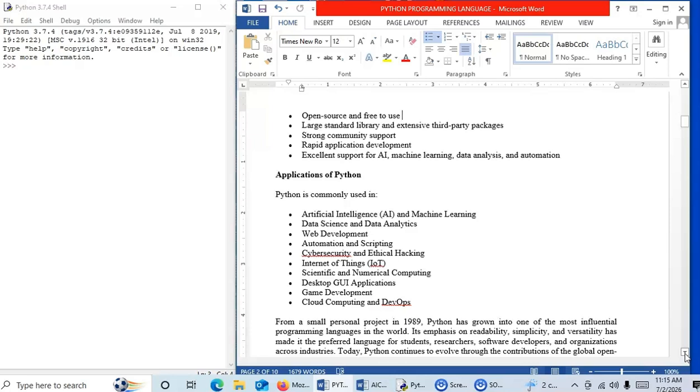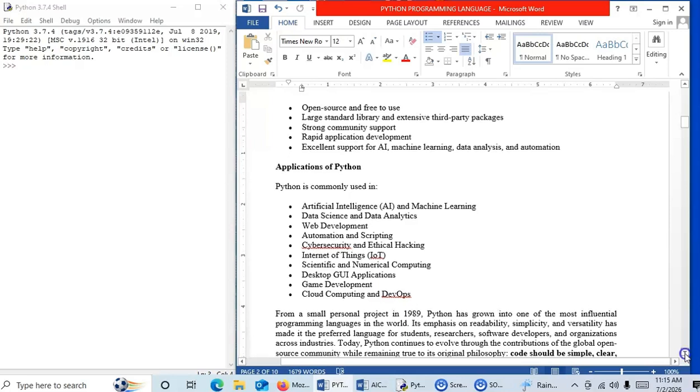Now let us see what are the different applications of Python, where you can use Python as a programming language. In what types of software you can use the Python programming language for development work. Python is commonly used in AI, that is artificial intelligence and machine learning, data science and data analytics, web development, automation and scripting, cyber security and ethical hacking, Internet of Things, scientific and numerical computing, desktop GUI applications, game development, cloud computing, and DevOps. So you can see here how widely it can be used. For that reason, it has become very popular in today's time.